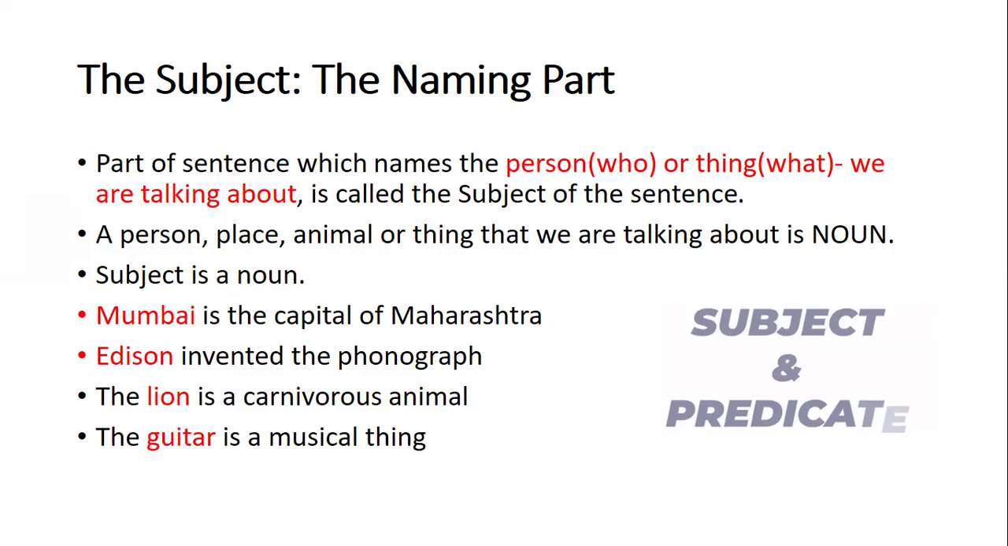Next, the guitar is a musical thing. So again, we were talking about our thing, right? Thing is a noun. And we are talking about which thing? Guitar. So the subject over here is the guitar. So when you're learning English grammar, it becomes very easy if you clearly understand the sentence and identify which part is the subject part and which part is the predicate part.